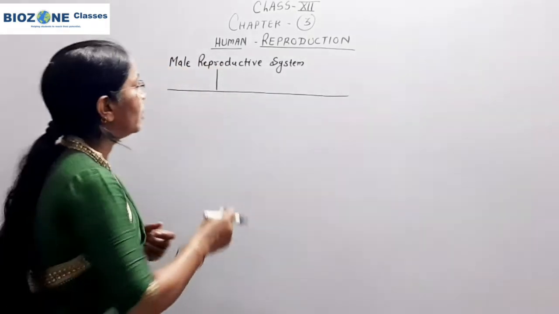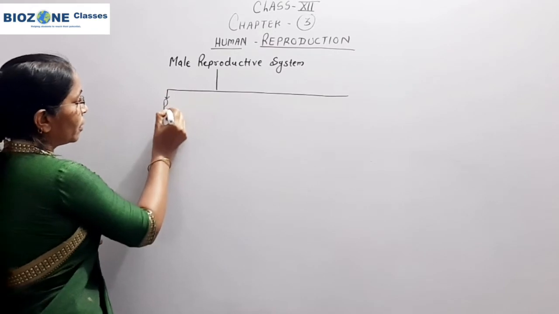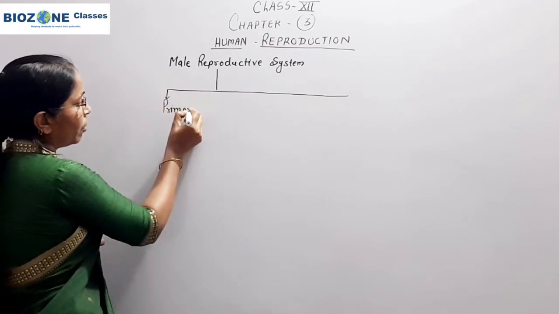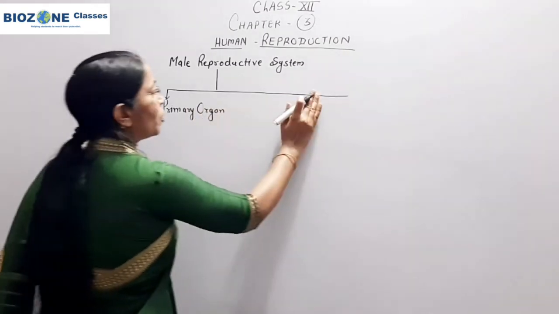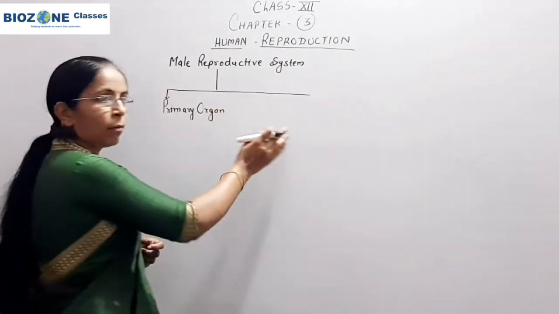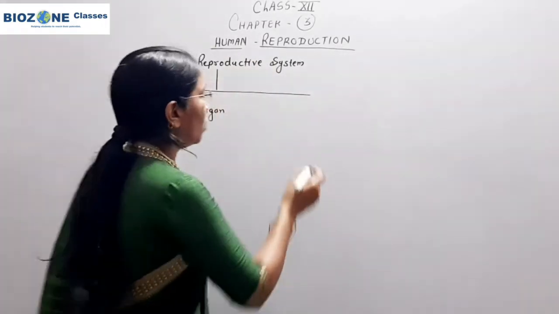The male reproductive system is made up of primary organs as well as secondary organs, and in addition to primary and secondary organs, the external genitalia are also present.